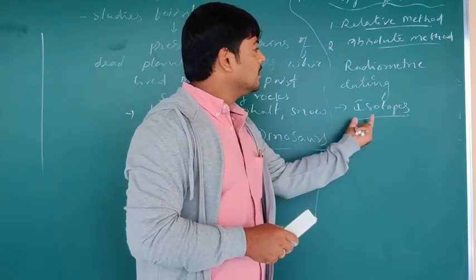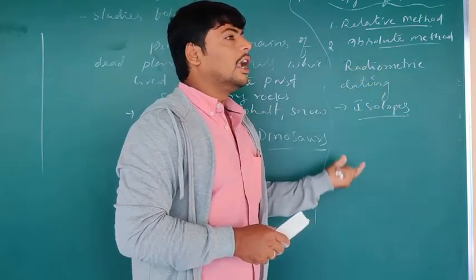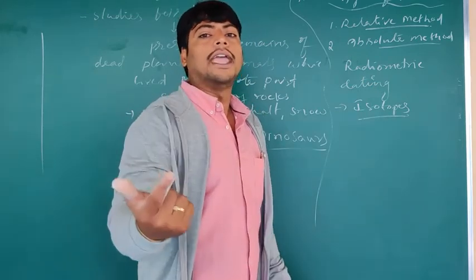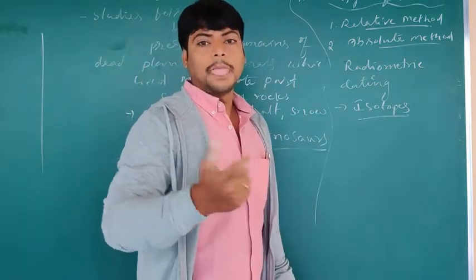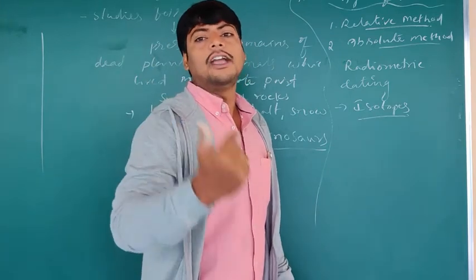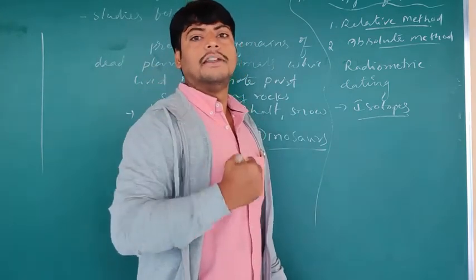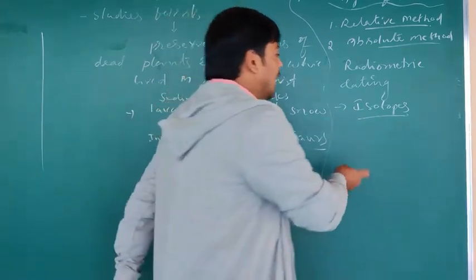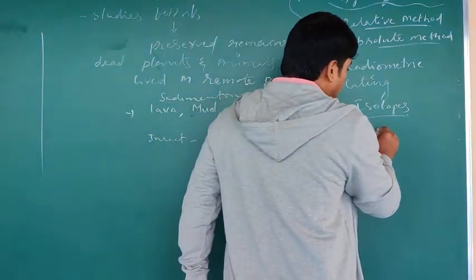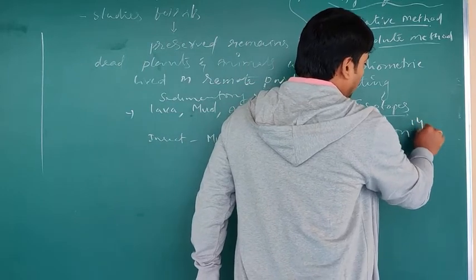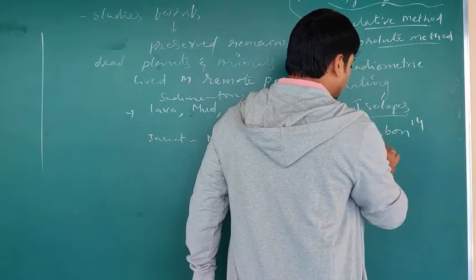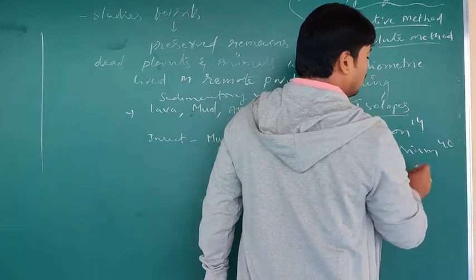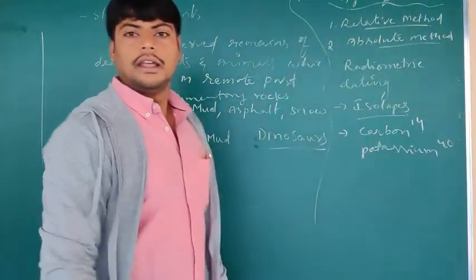So by the radiometric method, the isotopes of the fossils are allowed to decay. By the decaying of these isotopes, we can calculate the age of the fossils. For this calculation, we can use carbon-14, and potassium-40.